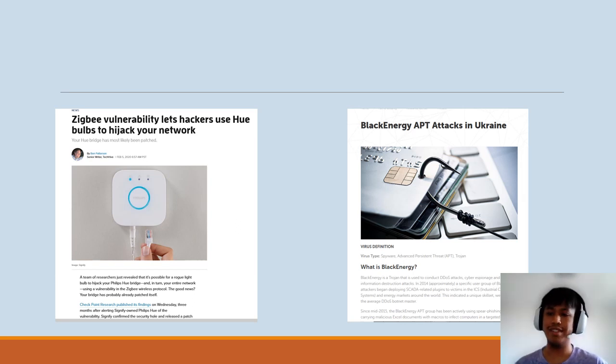While the origin of this ZigBee worm is not entirely clear, it is believed to be developed by a state-sponsored hacking group based in Russia. And the group was also known for its previous campaign targeting industrial control systems and critical infrastructure. This attack highlights the importance of securing IoT devices as they can be vulnerable to various types of cyber attacks.